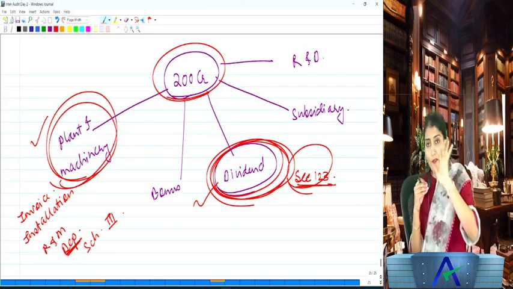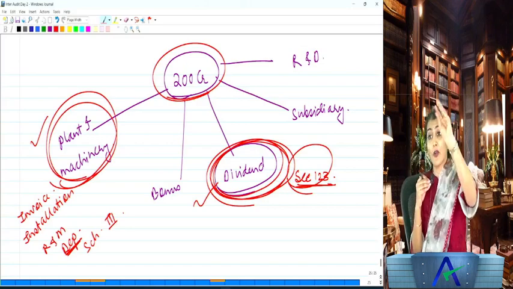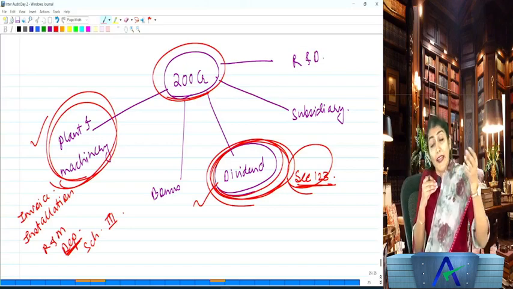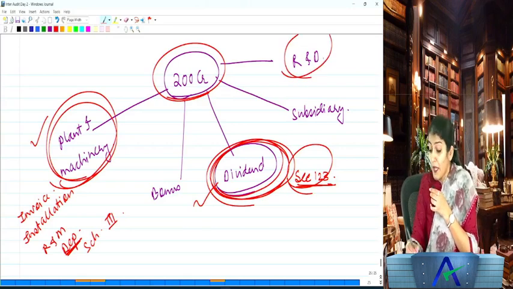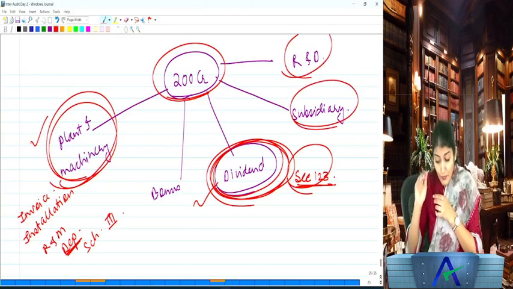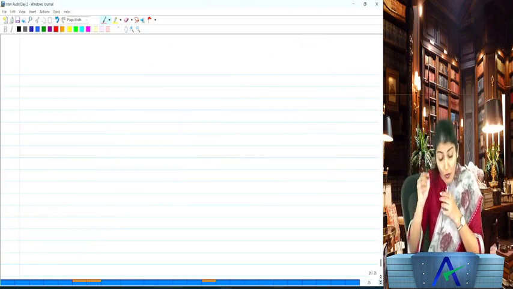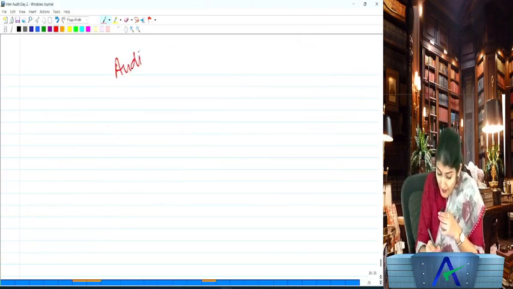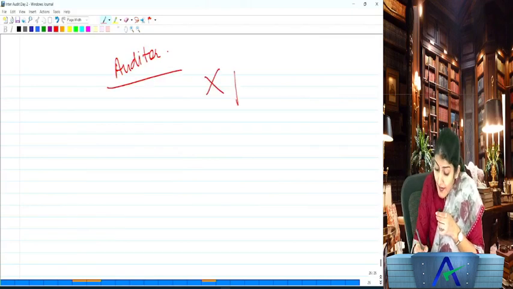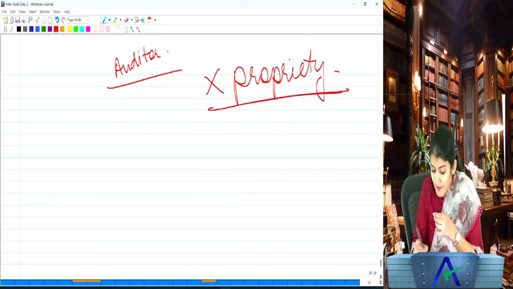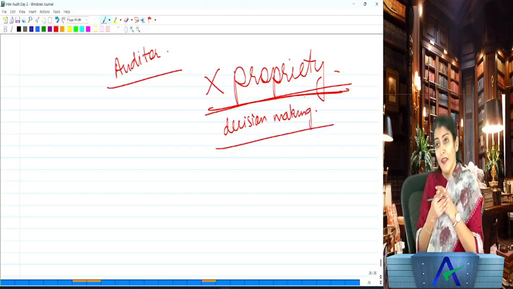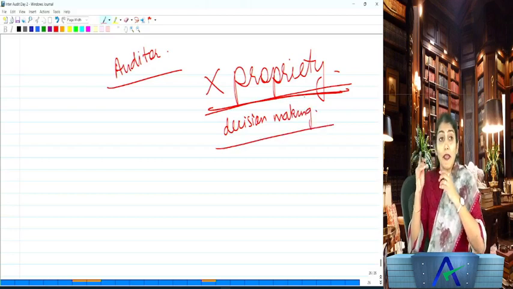Installation charges have not been added to the cost of the asset. But can he say, why did you purchase plant and machinery? You should have done research and development. You should have invested in a subsidiary company. No. That means the statutory auditor, the auditor of the company, is not concerned with the propriety of business conduct. What do you mean by propriety? Decision making, not proprietary. This is propriety. He is not concerned with the decision making of the management.